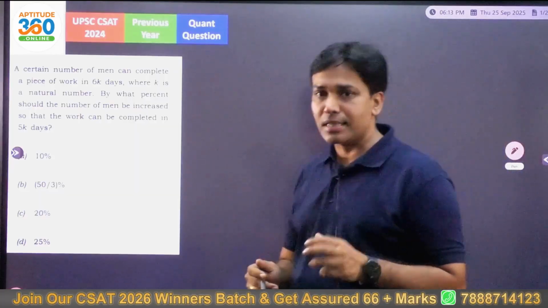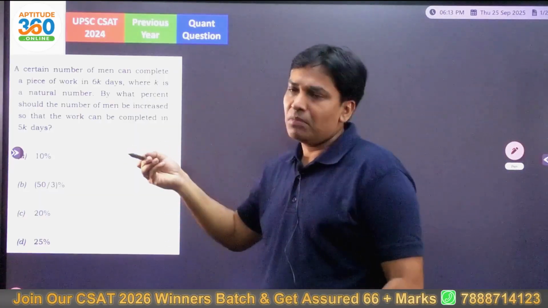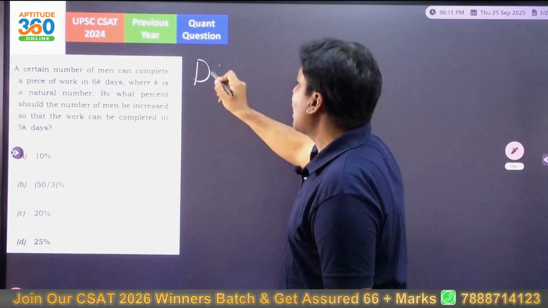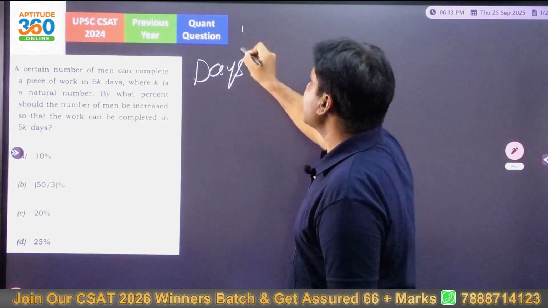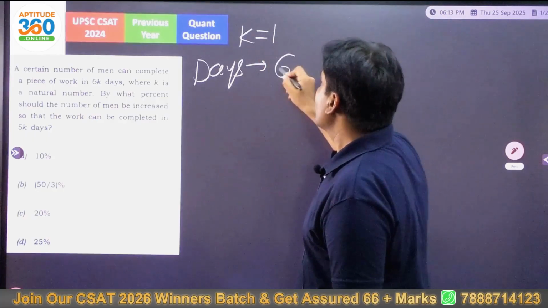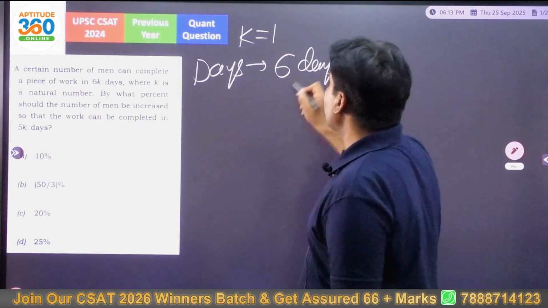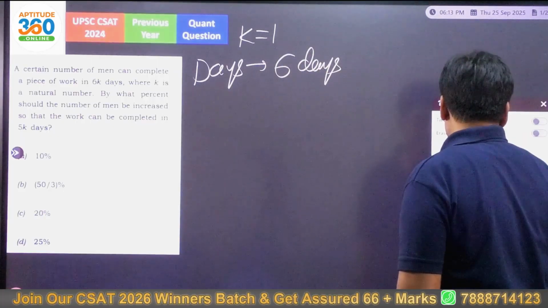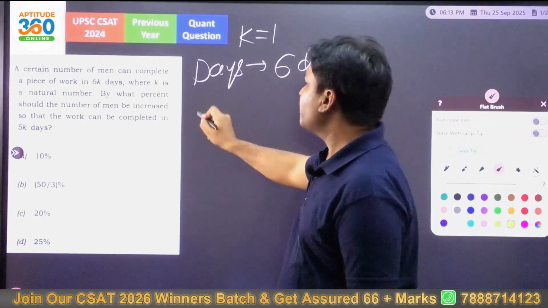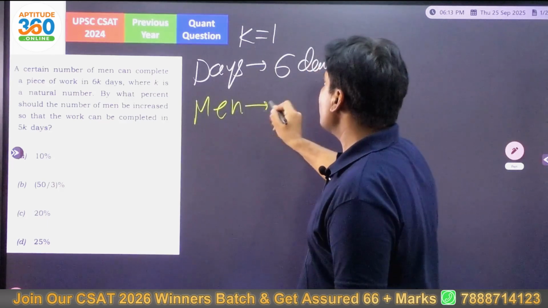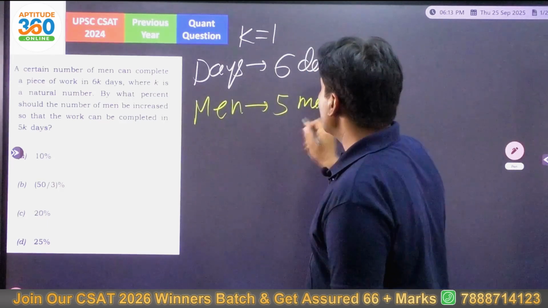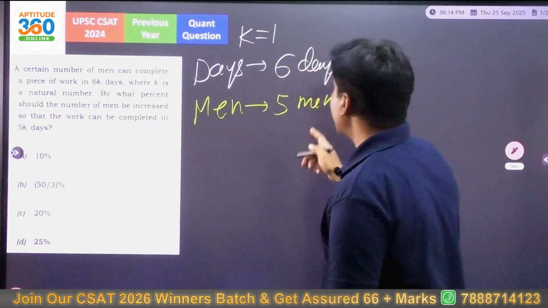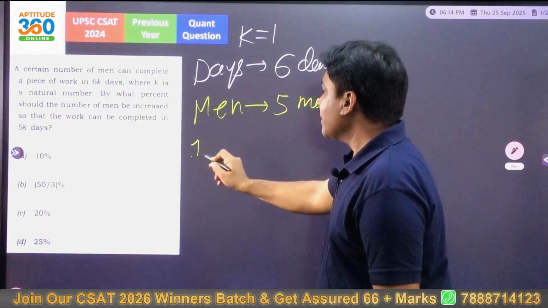My second method is this. How many men should I take? We should take, say for example, days. First of all, how many days? 6k days. So I am going to take k as 1. The work is getting completed in 6 days. Now how many men are there? Let us assume a certain number of men. I am going to assume 5 men. You can take 1 man, 2 men, 10 men, the problem can be done. So I have taken 5 men and k as 1.